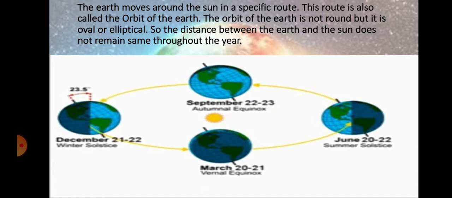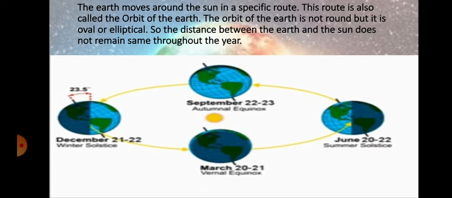The earth moves around the sun on a specific route. This route is called the orbit of the earth. Here one line is given which is the path of the earth. So this route is known as the orbit of the earth. In reality there is no such line.